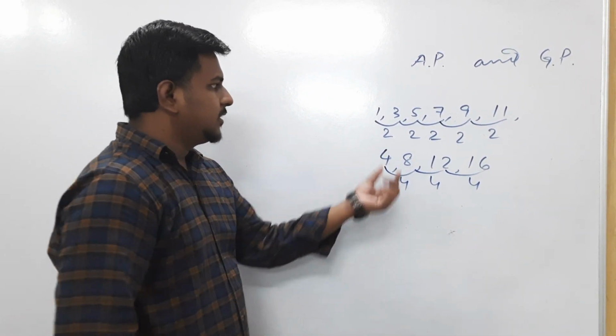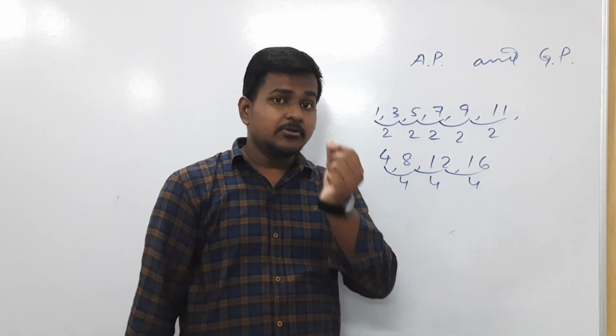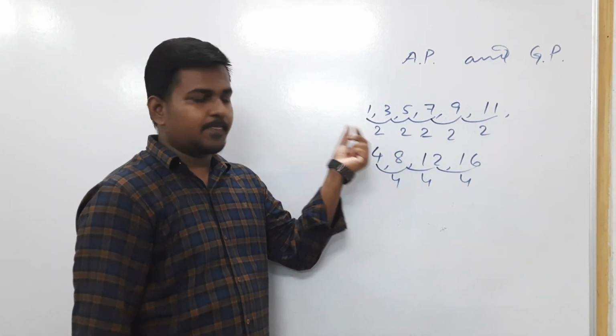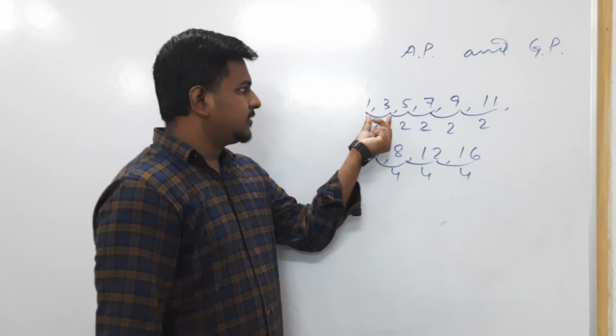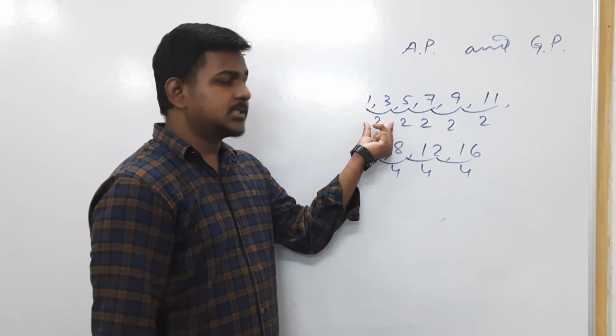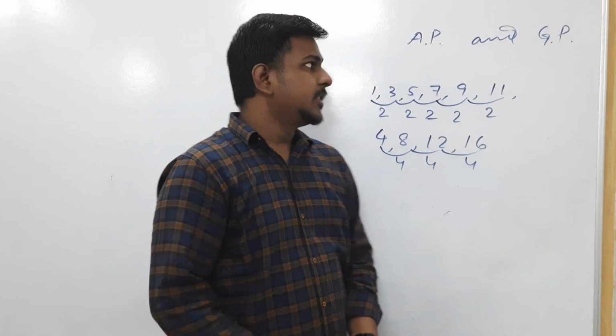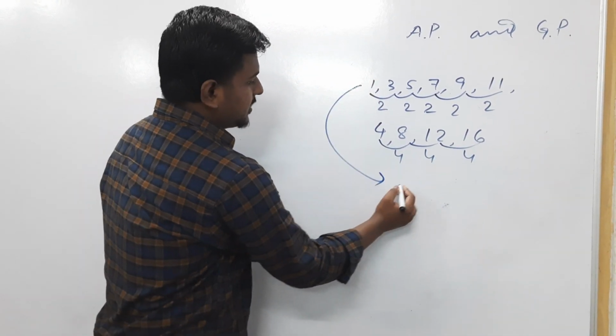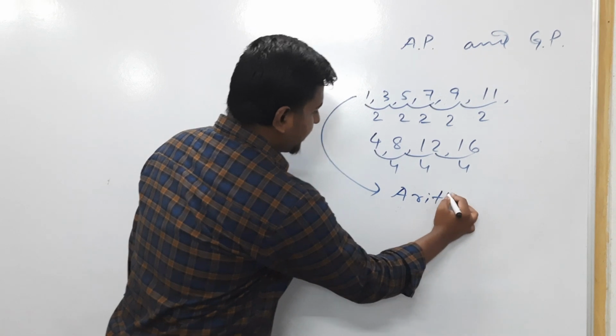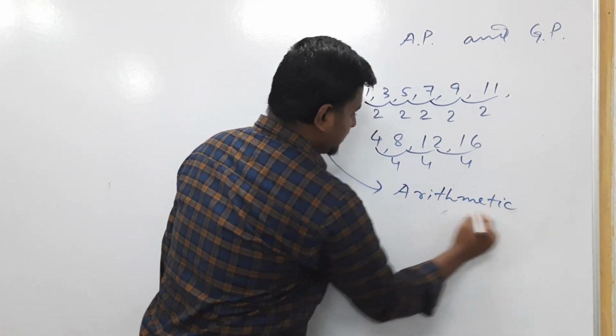So if the difference between two consecutive terms in a sequence, I repeat, if the difference between two consecutive terms in a sequence is constant, then that sequence is known as arithmetic progression.